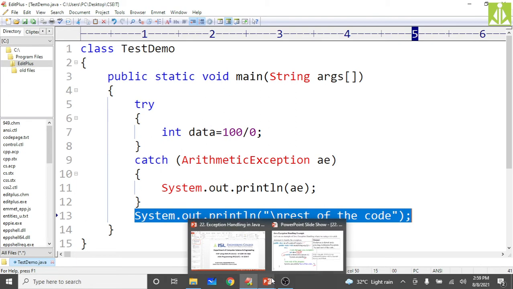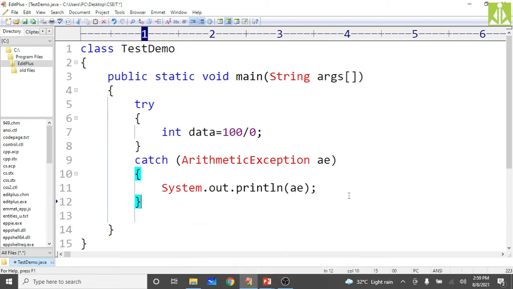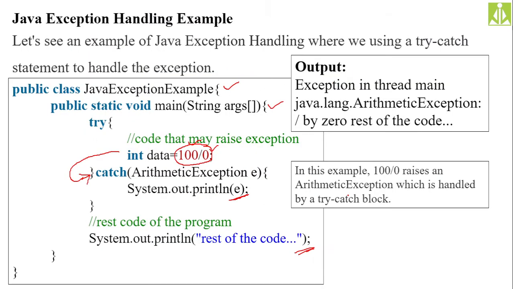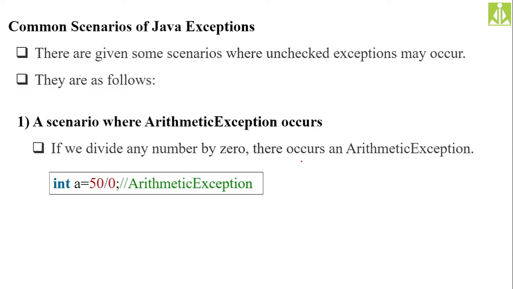Okay, we'll go to the slide and see what further concepts we have over there. So in this way we have seen both the ways: what happens if you don't handle and what happens if you handle. Both the scenarios we discussed with clarity. So the next thing, common scenarios of Java's exceptions. There are some scenarios, which we are going to discuss from the next slide onwards, where unchecked exceptions may occur. They are as follows.